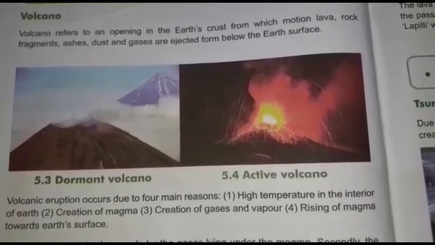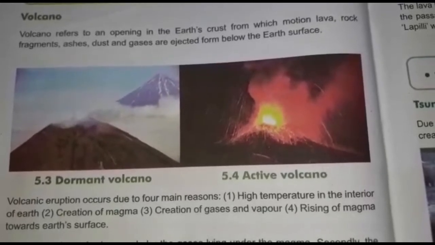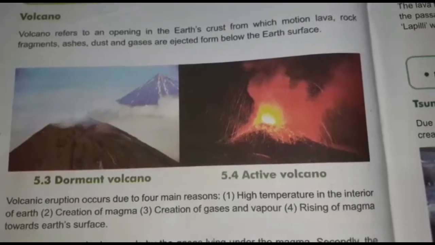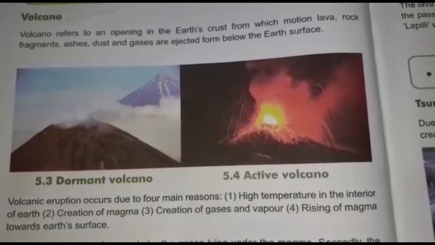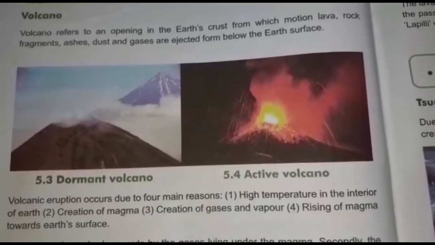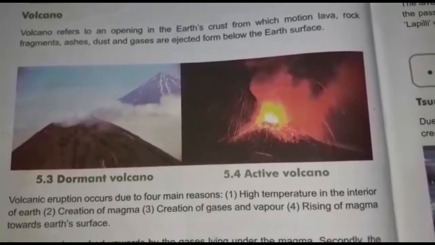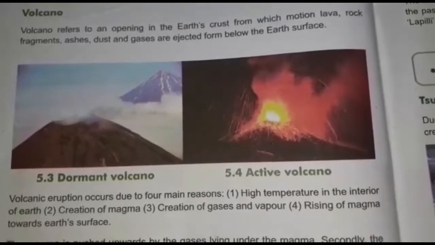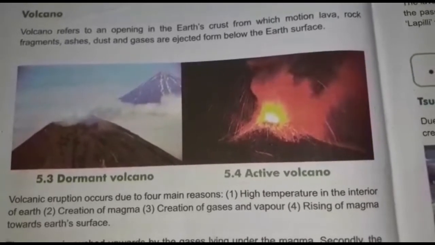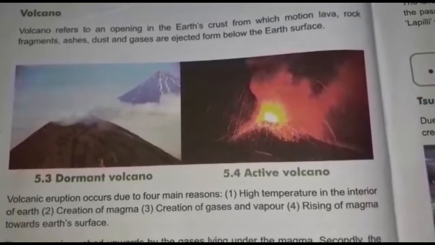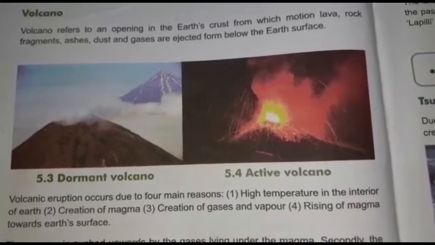When gases and vapor are created, they also try to come out with pressure and it creates volcanic eruption. Fourth, rise of magma towards Earth's surface. When the magma which is created beneath the earth rises towards the earth's surface, then we have volcanic eruption.